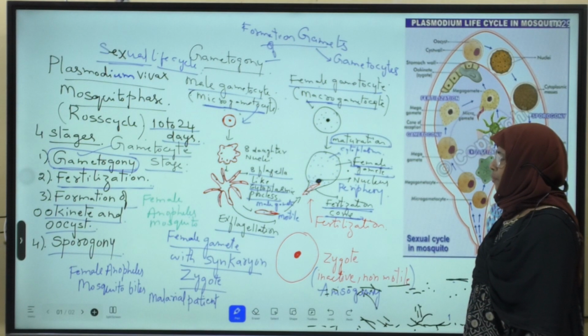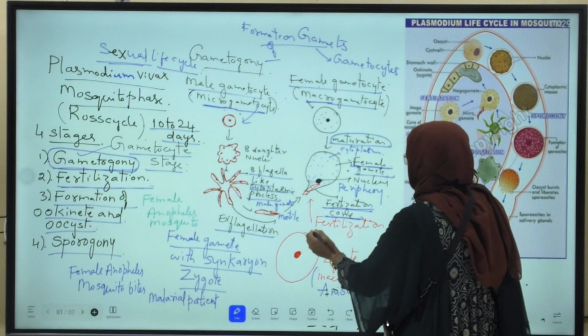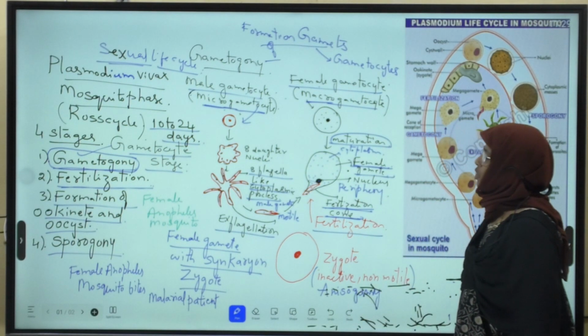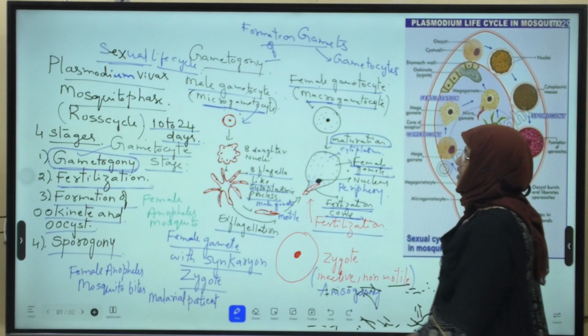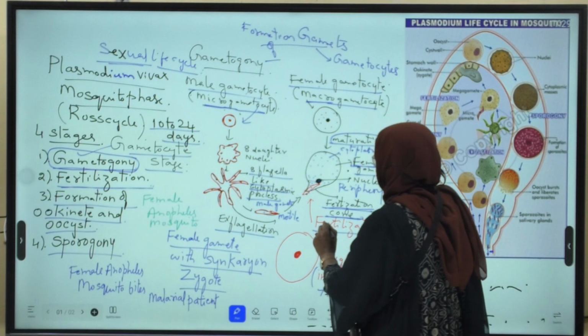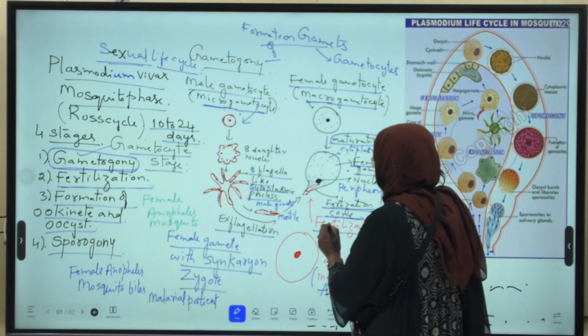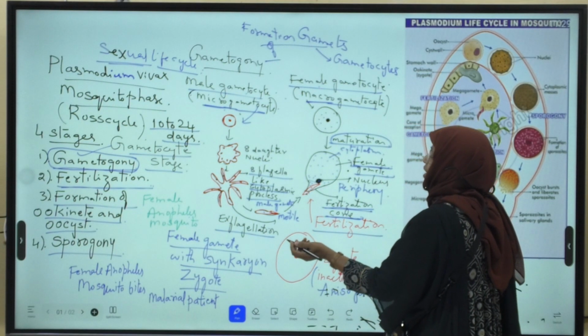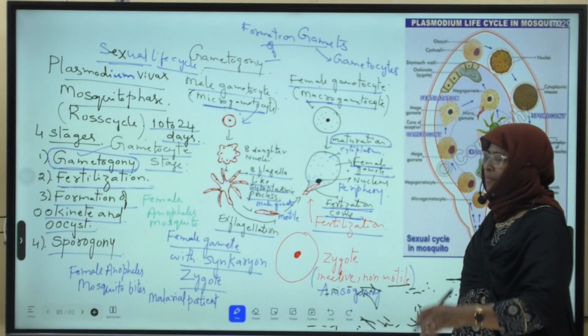The cytoplasm of both gametes also fuses, and due to which what happens? Fertilization takes place. Next, after fertilization, what will form? Syncaryon is formed, due to the union of nucleus and cytoplasm of the male and female gametes.